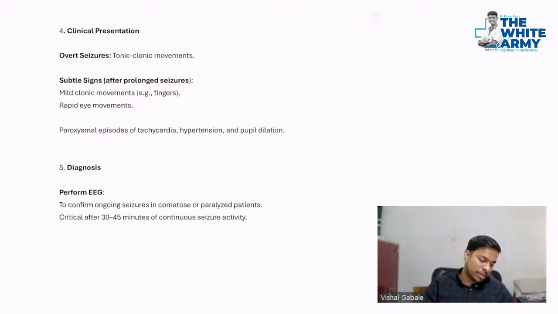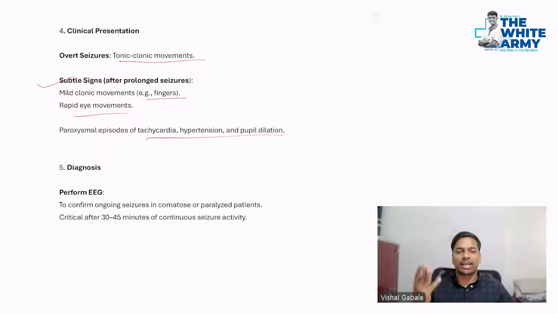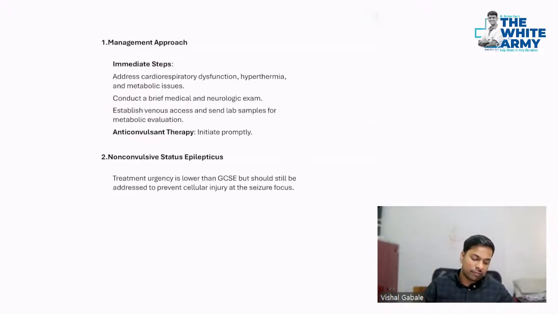Okay, so the patient can have tonic-clonic movements. Sometimes subtle signs can also be there, like mild clonic movements in the fingers or rapid eye movements. Sometimes tachycardia, hypertension, and pupil dilation can also be there. So we have to do the EEG, and after EEG we can confirm the diagnosis.